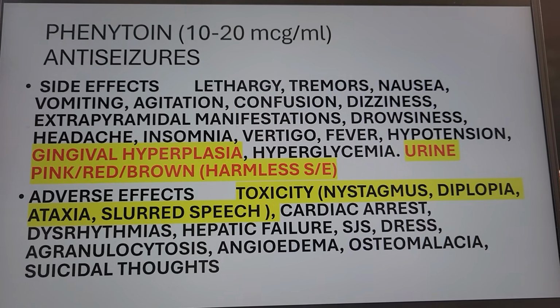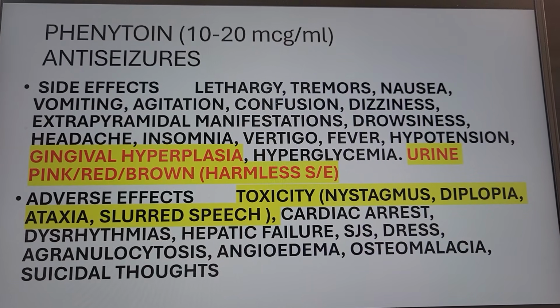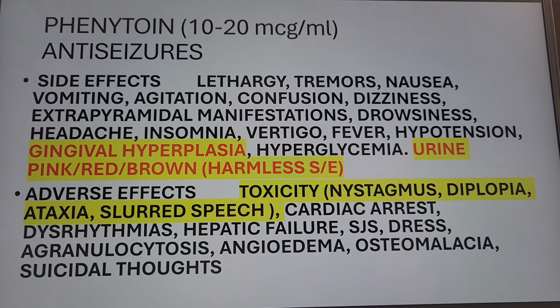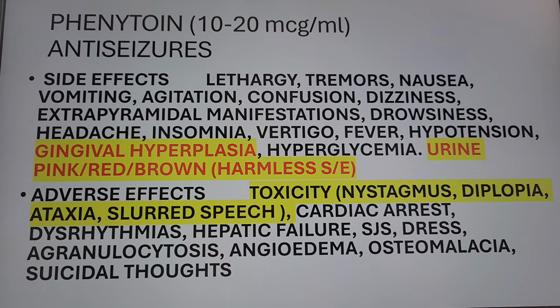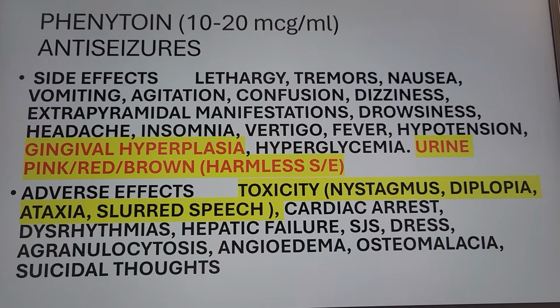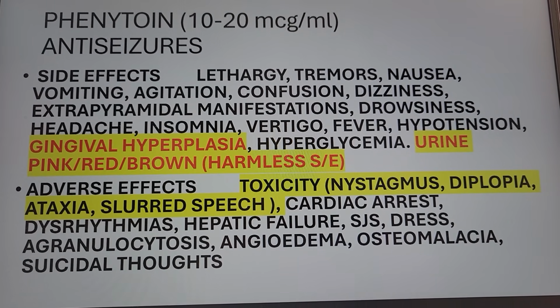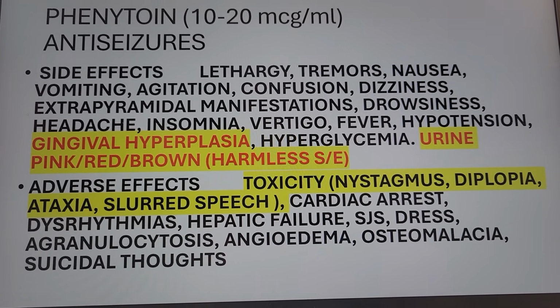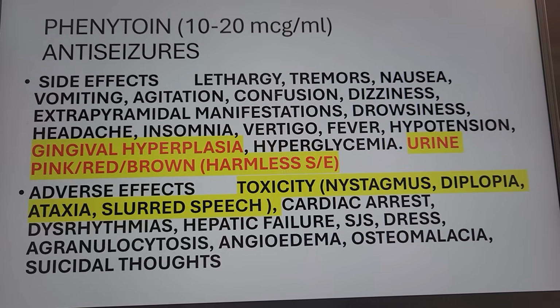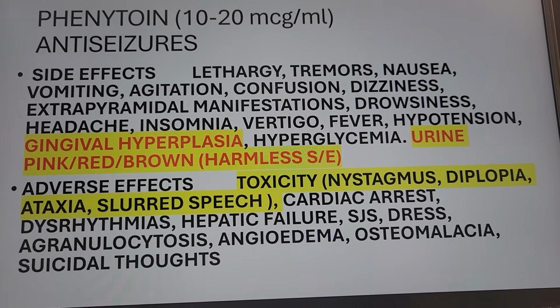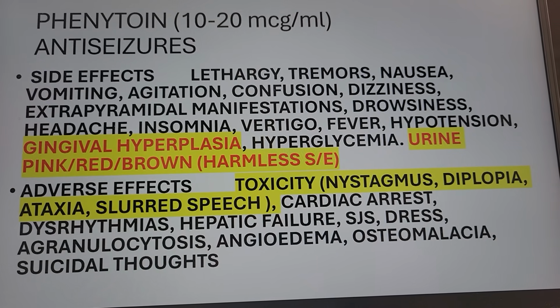Adverse effects, I don't want toxicity, too much phenytoin, right? Nystagmus, involuntary movement of the eye, diplopia, double vision, ataxia, they cannot walk anymore, slurred speech, of course, report. Cardiac arrest, the heart already stopped. Dysrhythmia, irregular heart rate, so monitor your EKG. Hepatic failure, affects the liver also.